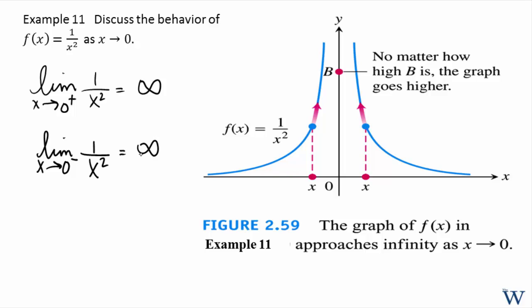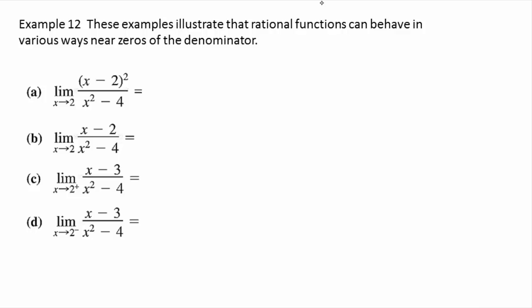So in both directions, you can see graphically that as I approach 0 from the left and 0 from the right, they both approach plus infinity. Okay, so now we'll be able to show how these examples illustrate that rational functions can behave in various ways near zeros of the denominator.